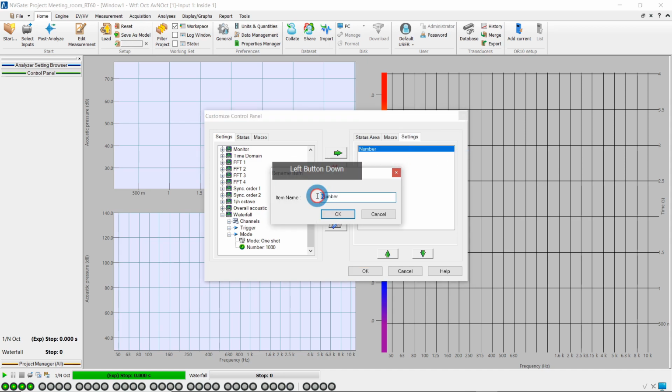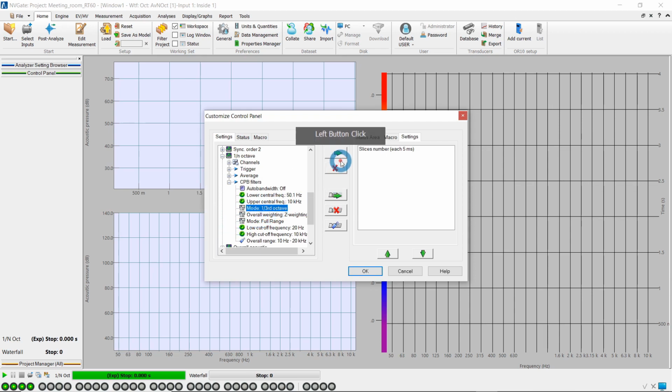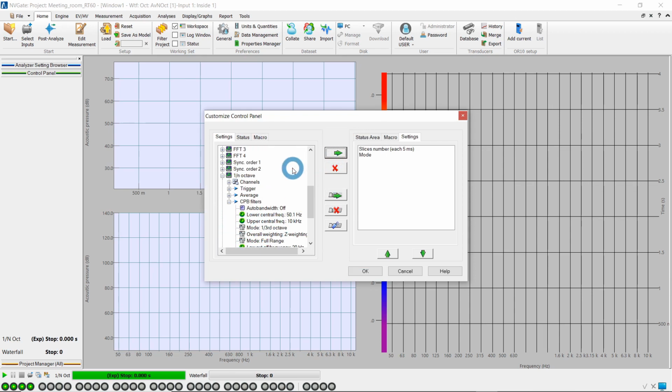We change the label of the setting to recognize quickly what it represents. In the 1/n octave plugin settings, we select the mode of the CBB filters that can be octave or 1/3 octave.